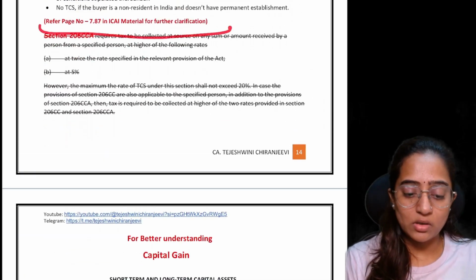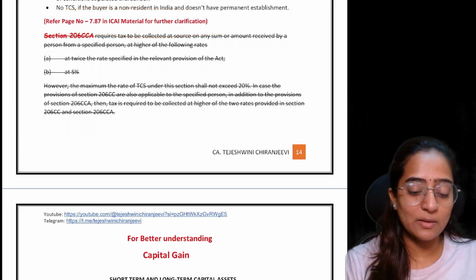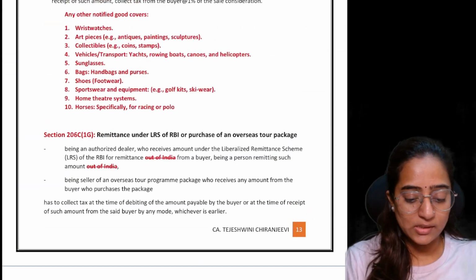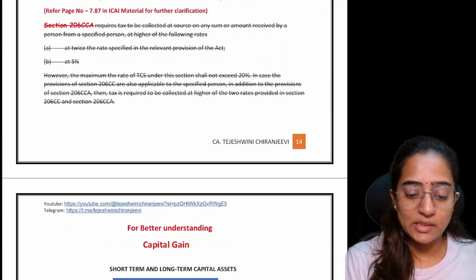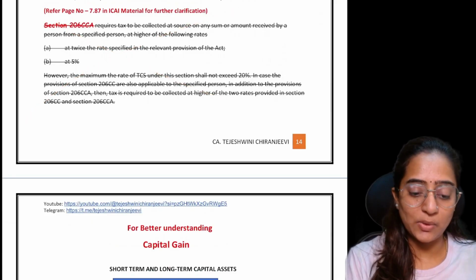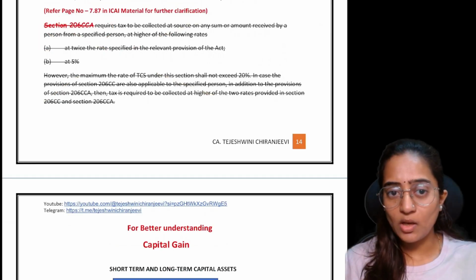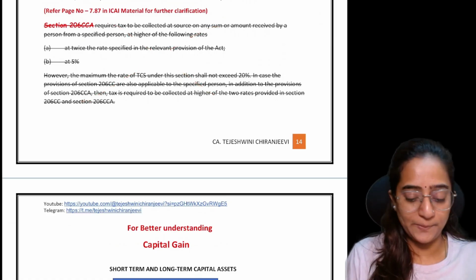See, refer to page number 7.87 in your material, that is the ICAI material, wherein they have given multiple scenarios with regard to this section, so that you will understand more about this section. Section 206CCA has been completely removed from your syllabus, and it is not there in the Act also. This section itself is omitted.